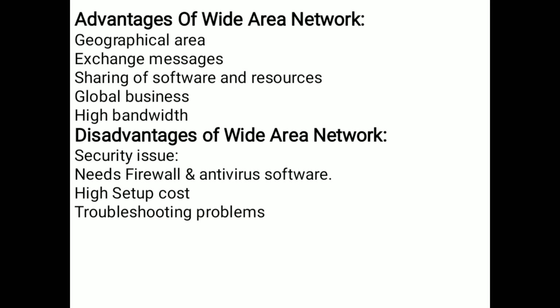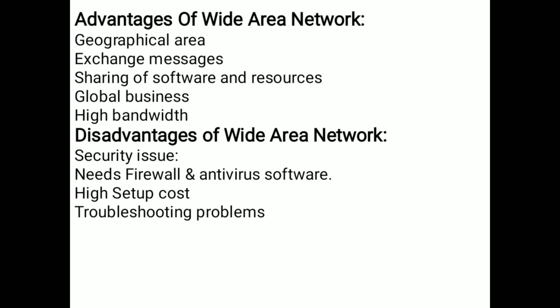So the advantages: we can communicate from one country to another country and exchange information, we can share software and resources, we can do global businesses, and it needs high bandwidth. And the disadvantages: security issues, it needs firewalls, antivirus software.